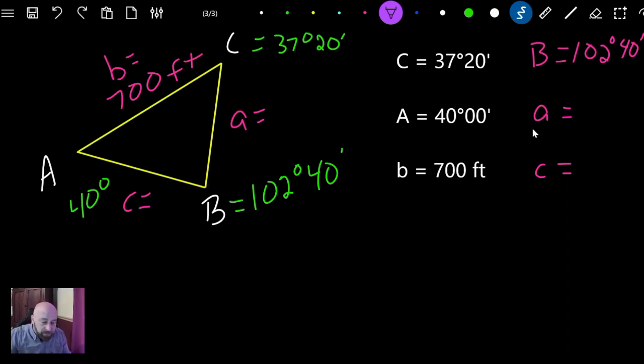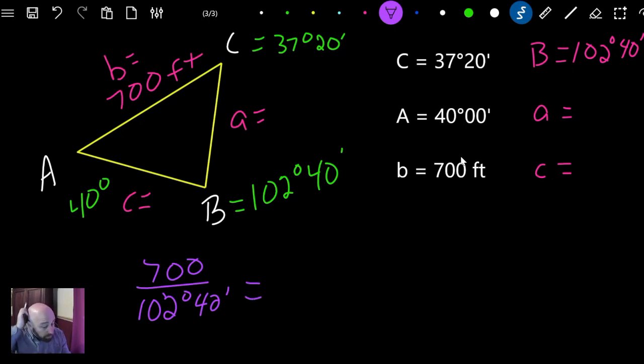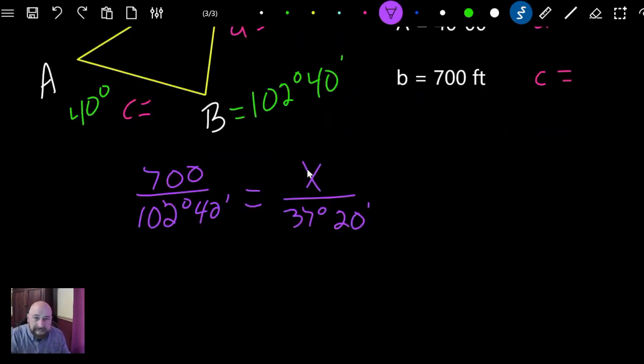So our B numbers this time are going to be, we'll do 700 on top this time, and it doesn't matter. So 700 over 102 degrees and 40 minutes equals, we'll start with C. So we'll start with C over, we'll call that X actually. X over C is 37 degrees and 20 minutes. And obviously, we're dealing with the law of sines, so this is the sine of this and the sine of this. I should have put that.